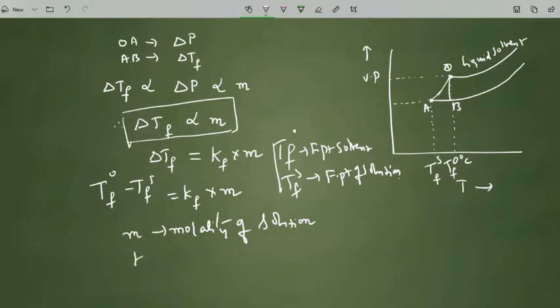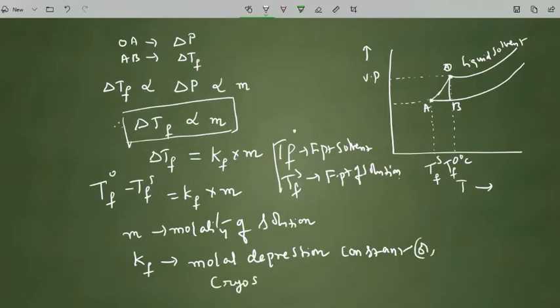In this case, we have introduced a constant, Kf, that we call the molal depression constant. The molal depression constant can also be called the cryoscopic constant.